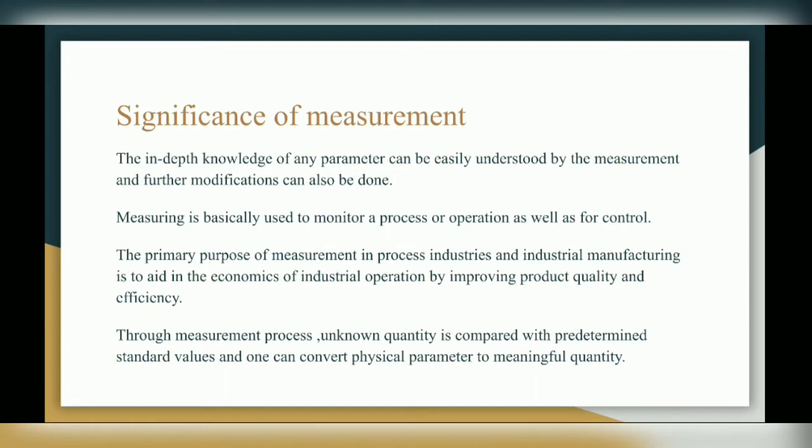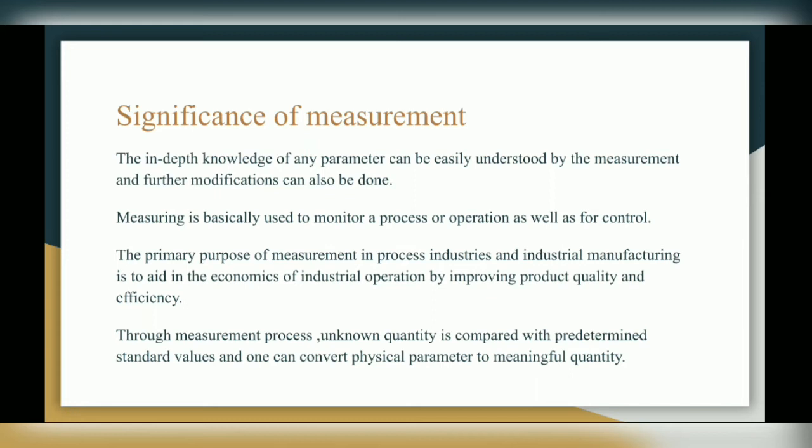Next, measuring is basically used to monitor a process or operation as well as for control. The primary purpose of measurement in process industries and industrial manufacturing is to aid in the economics of industrial operation by improving product quality and efficiency.